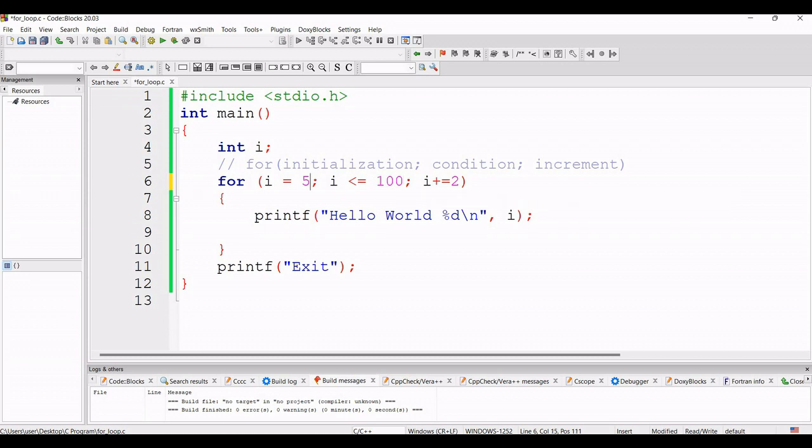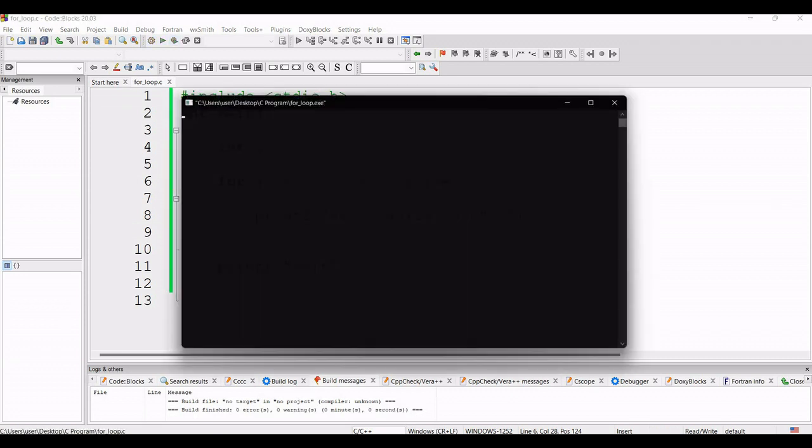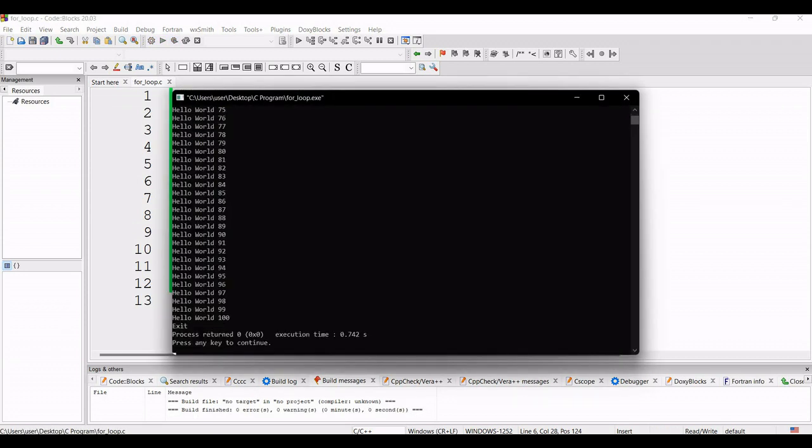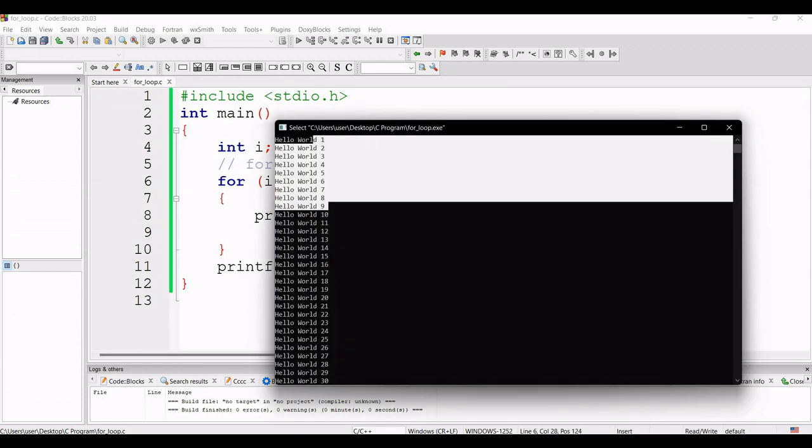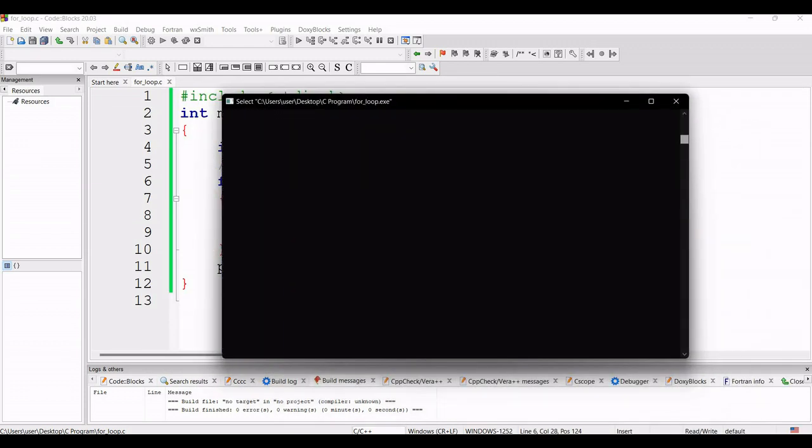So from, suppose, 1 to 100 and then just incremented by 1, compile and run this program. Now you can see hello world will be printed 100 times. Why? Starting from 1 and ending with 100, incremented by 1. So from 1 it will print up to 100. So here you can see that the last is 100. So hello world 100. Then the exit statement is executed.